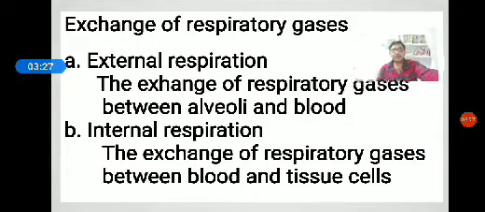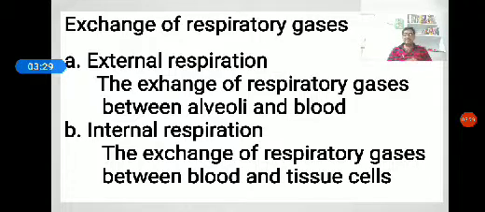Next, exchange of respiratory gases. The exchange of respiratory gases like oxygen and carbon dioxide takes place between alveoli and tissue cells, and vice versa. This exchange of oxygen and carbon dioxide is mediated by blood.